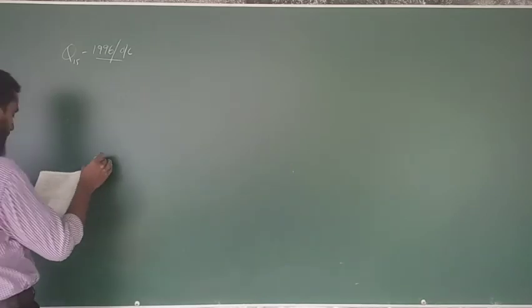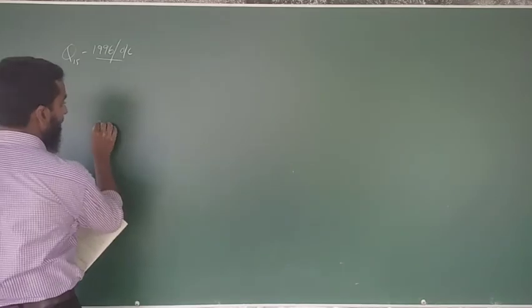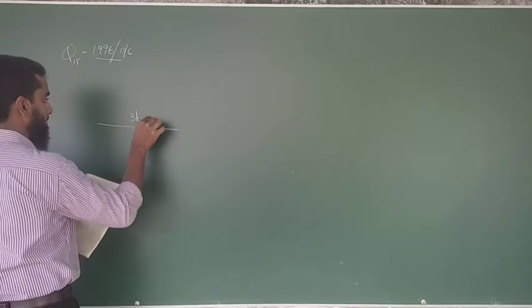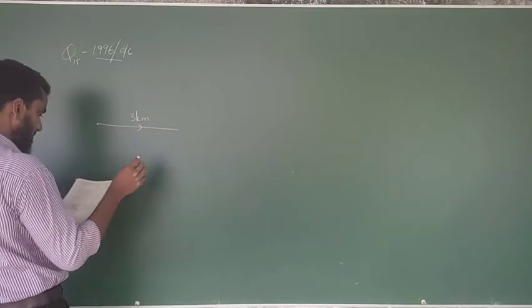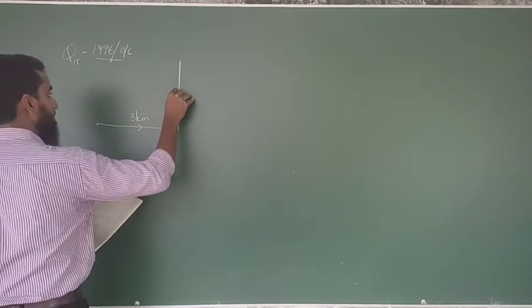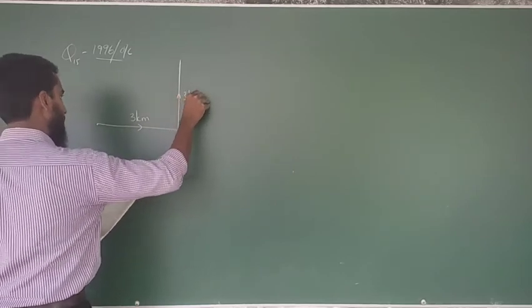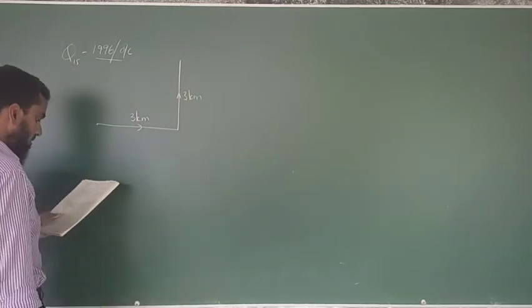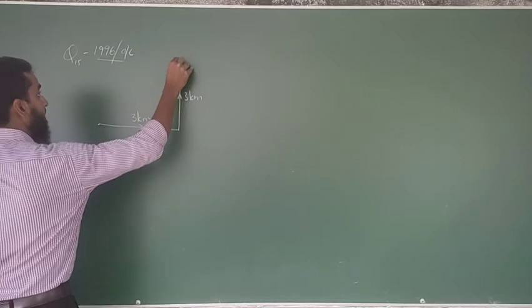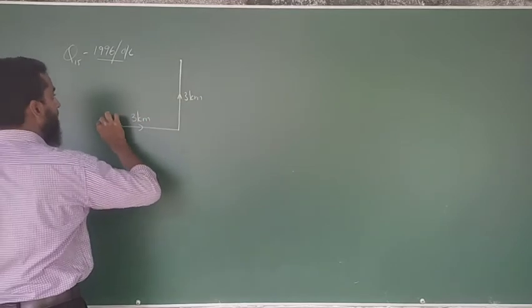Starting with Gemunu walking 3 kilometers east, after that he walked 3 kilometers north, right.